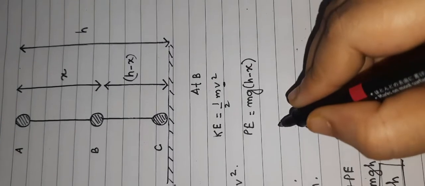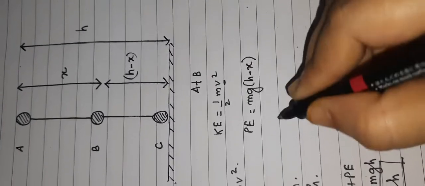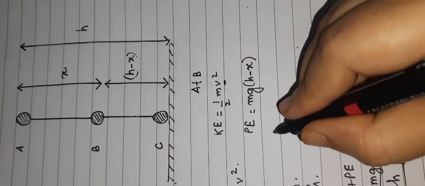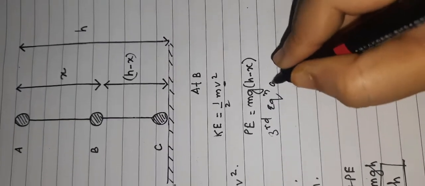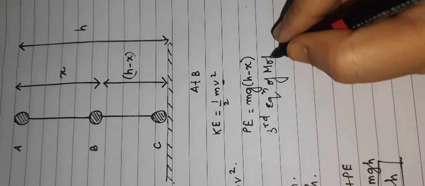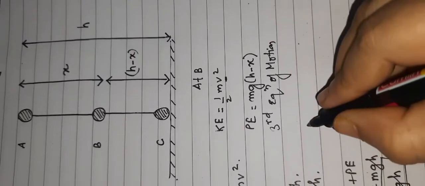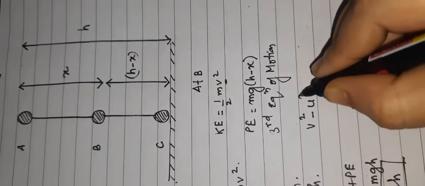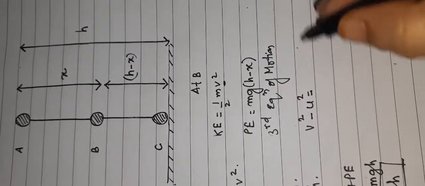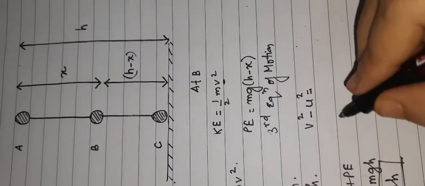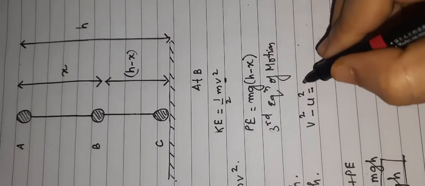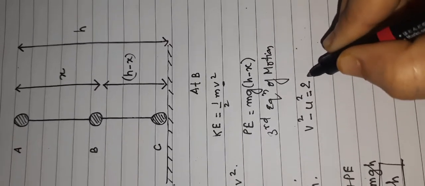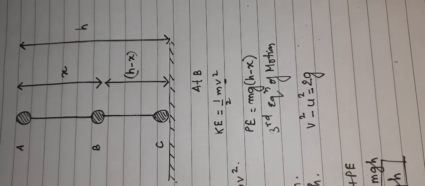Since it is v square, we will use the third equation of motion: v square minus u square is equal to 2as. Since we are talking in terms of gravitation, 2 remains as it is, and in place of acceleration a, our g will come.